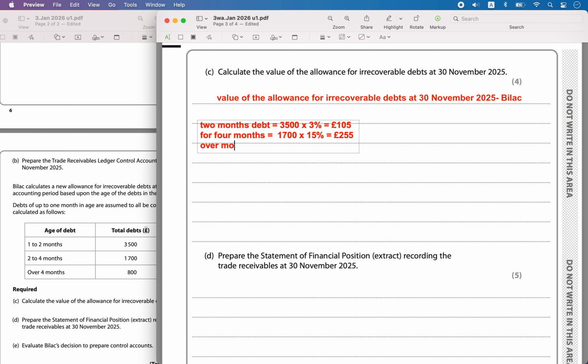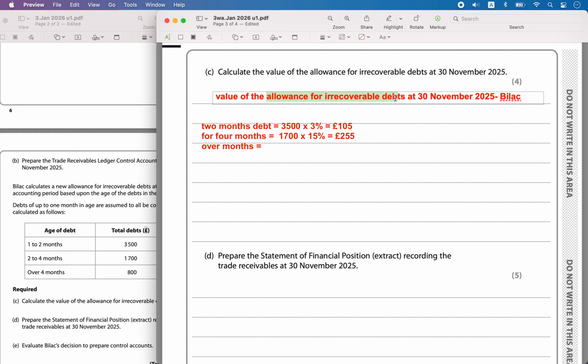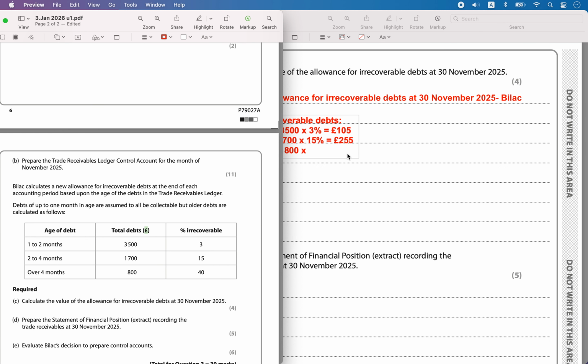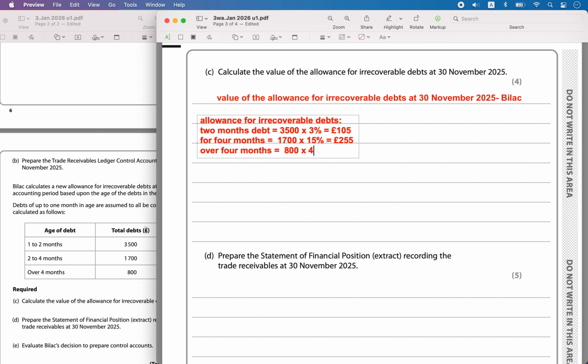And then for over 4 months, the allowance for irrecoverable debt, for a debt of 800, he is charging at 40%.